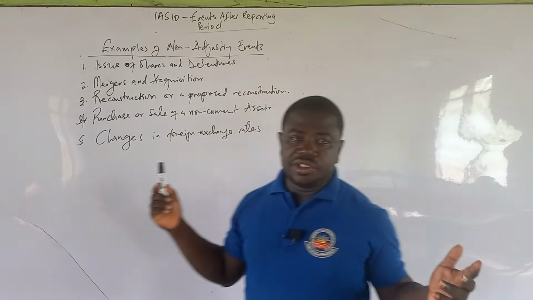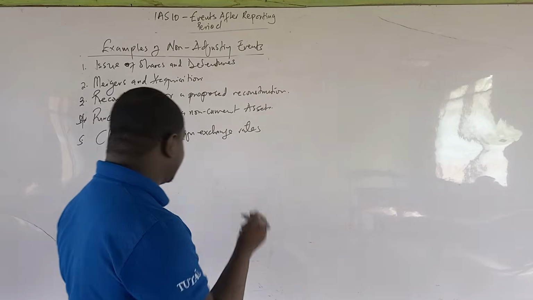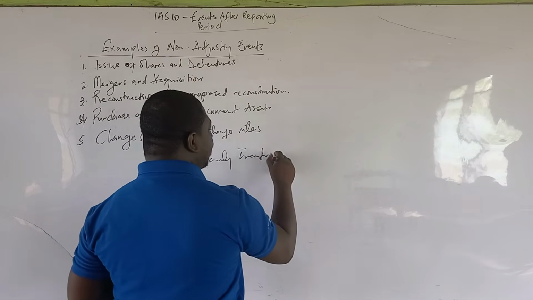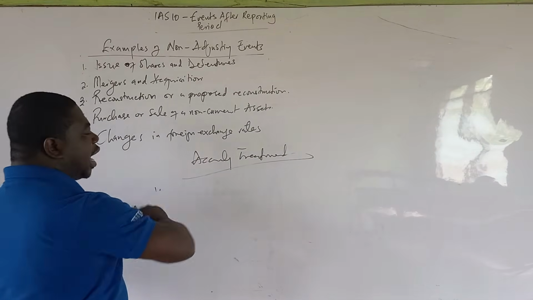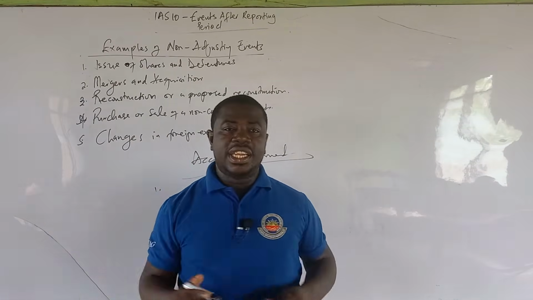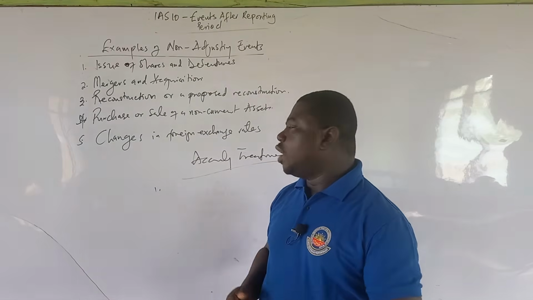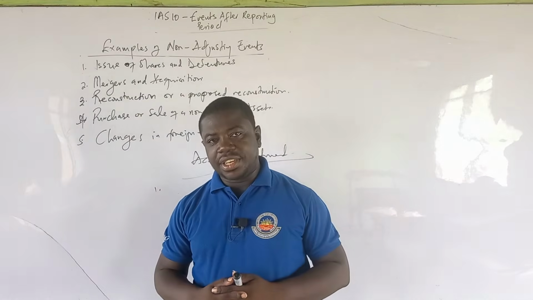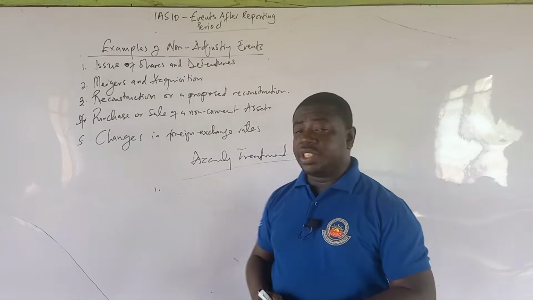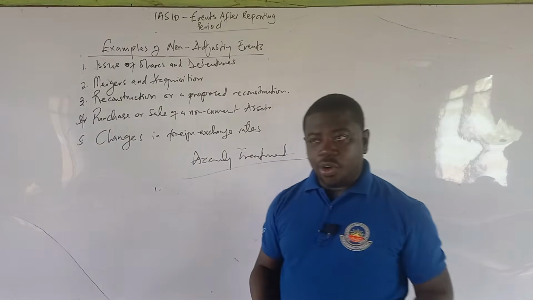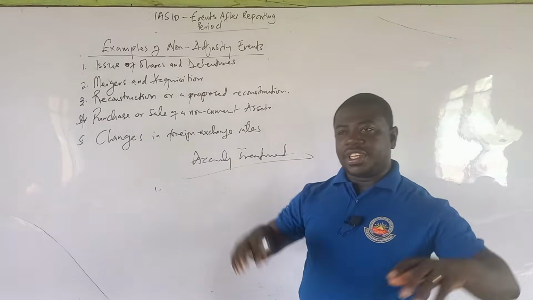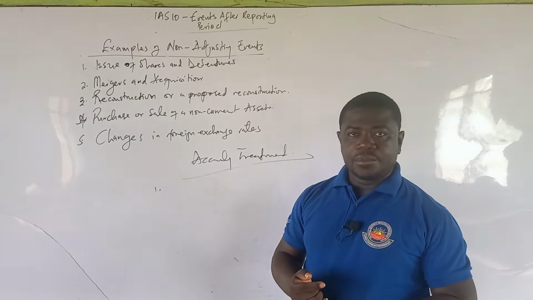Now, what is the accounting treatment for adjusting and non-adjusting events? I'm going to make it very simple for you. One, adjust the adjusting events on the financial statement of the previous year. Two, don't adjust for the non-adjusting events. That is what I would say about the accounting treatment, and we have mentioned it already. So that is just how to understand examples of non-adjusting events and what to do with each of them.